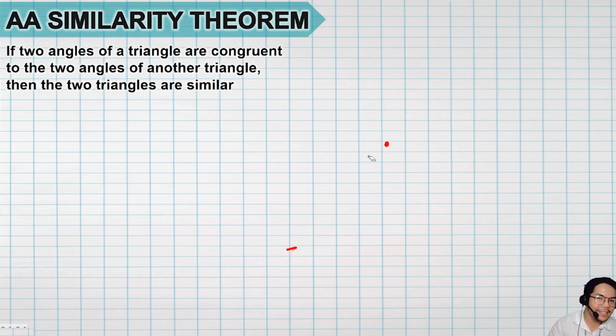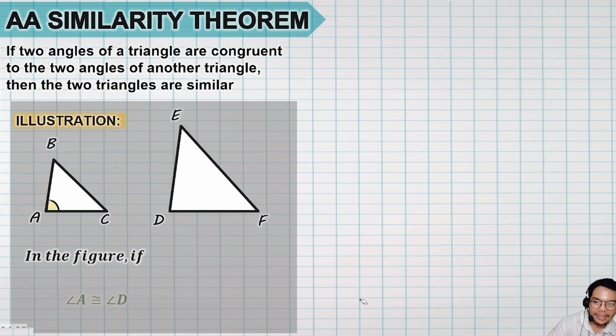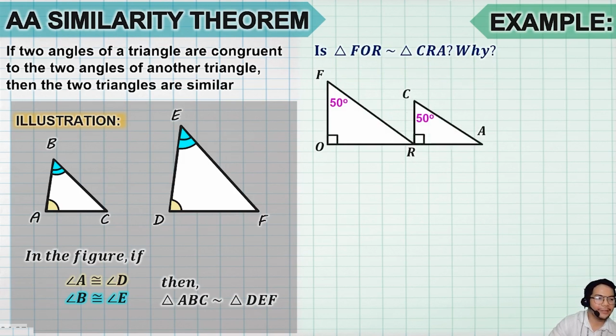That's why on this given illustration, yan, if angle A is congruent to angle D and angle B is congruent to angle E, it's already enough for us to say that the two triangles are similar. So let's have this following example.